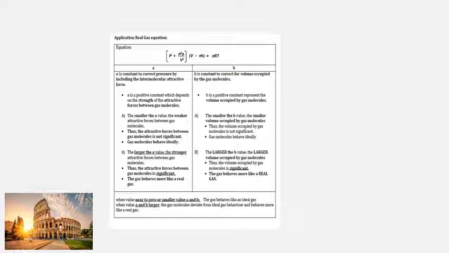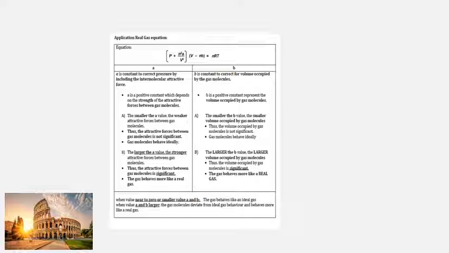Gas molecules akan behave ideally. So lagi besar value of a, it means the IMF akan become significant, jadi dia akan behave sebagai real gas. Lagi kecil value of a, therefore IMF become not significant, then the gas will behave ideally. Okay, so the value of a will determine whether your gas will behave ideally or whether your gas will behave as a real gas.